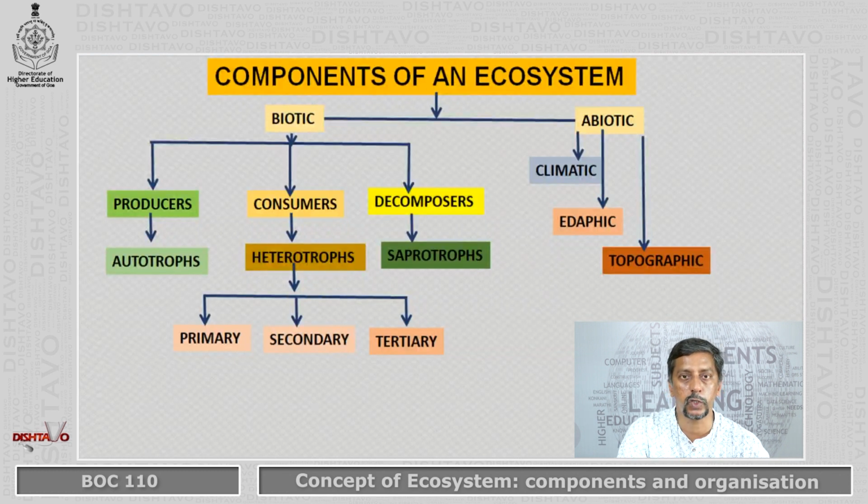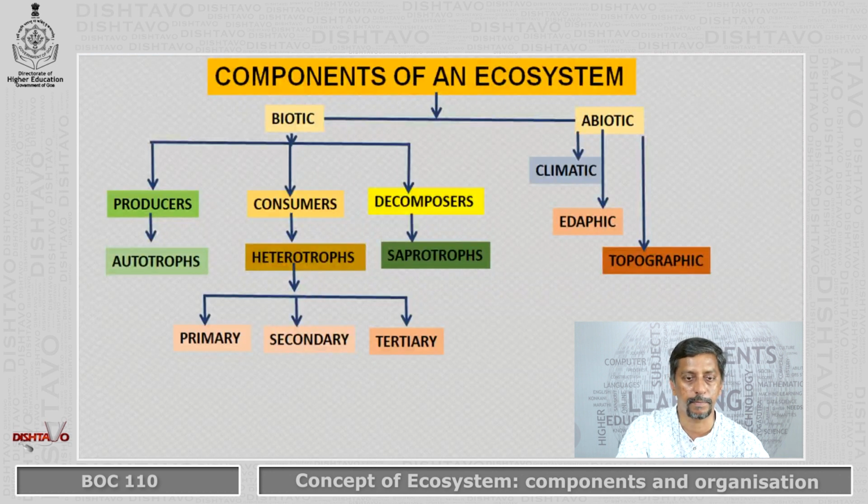Secondly, we have the consumers. The consumers cannot prepare their own food, or they cannot take the energy of the sun and prepare their energy. They depend on the producers, so they consume. They are called heterotrophs because they depend on the autotrophs for their energy.